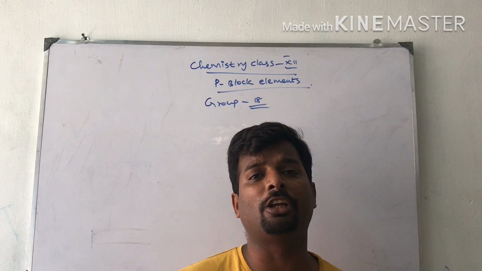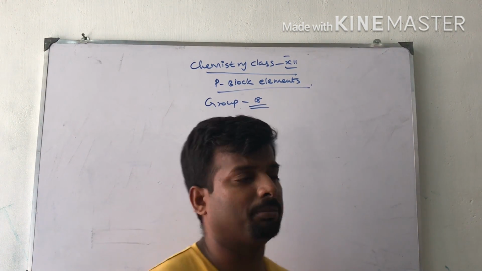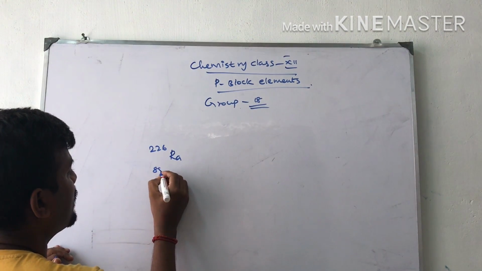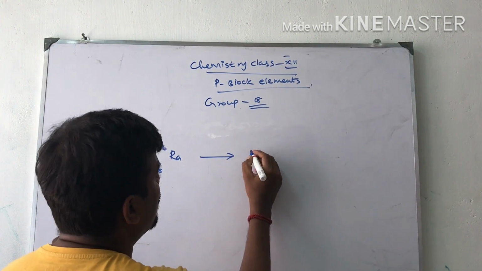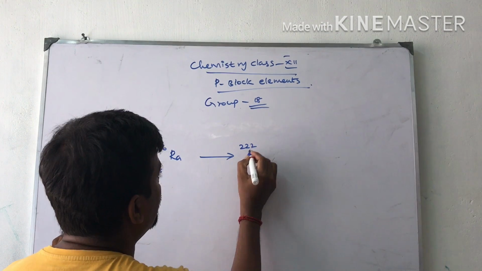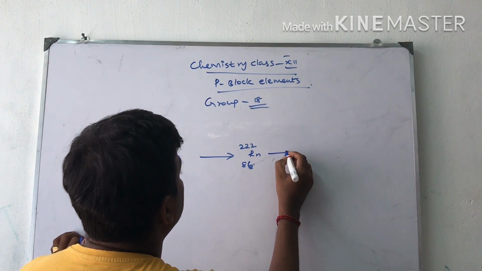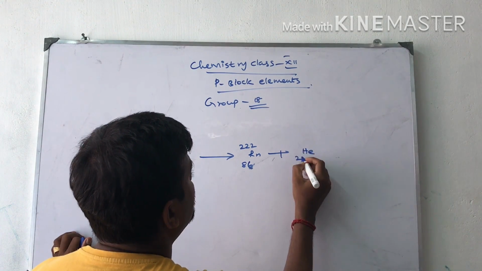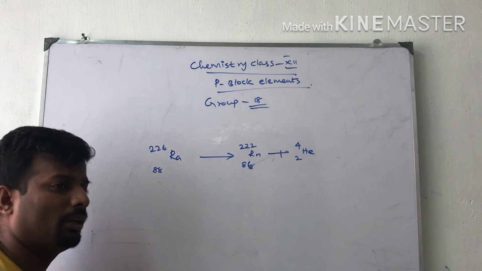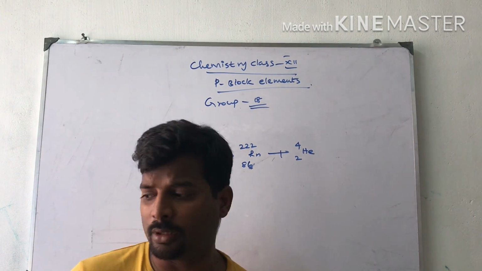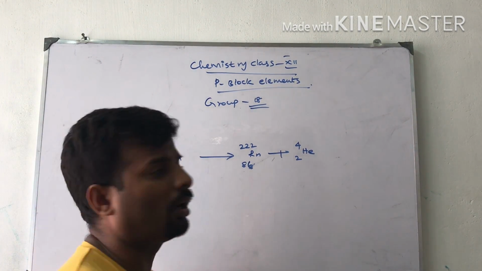It is obtained by the radioactive decay of radium. Radium 226, 88, undergoing radioactive decay, will give radon 222, 86, plus helium. So on radioactive disintegration, we get radon and helium, two noble gases. Next, we are going to talk about the